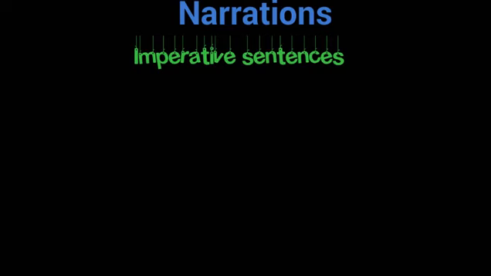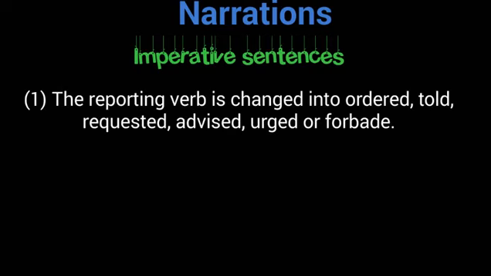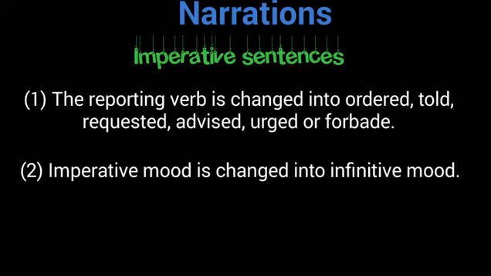The first rule is the reporting verb changes into ordered, told, requested, advised, urged, or forbade. According to the situation, we change the reporting verb. The second rule is that imperative mood is changed into infinitive mood.